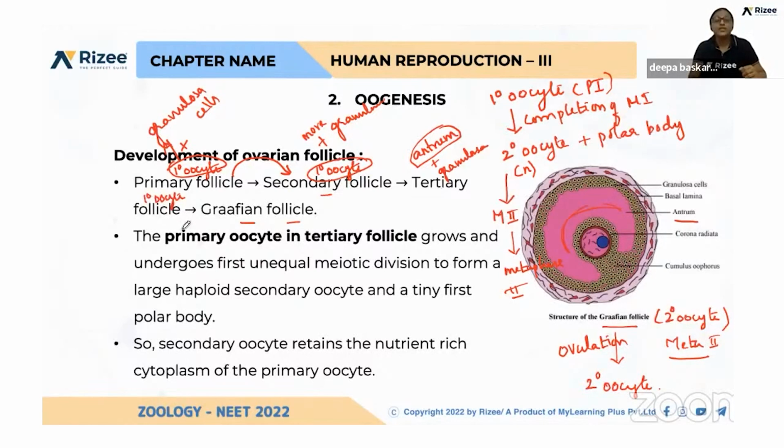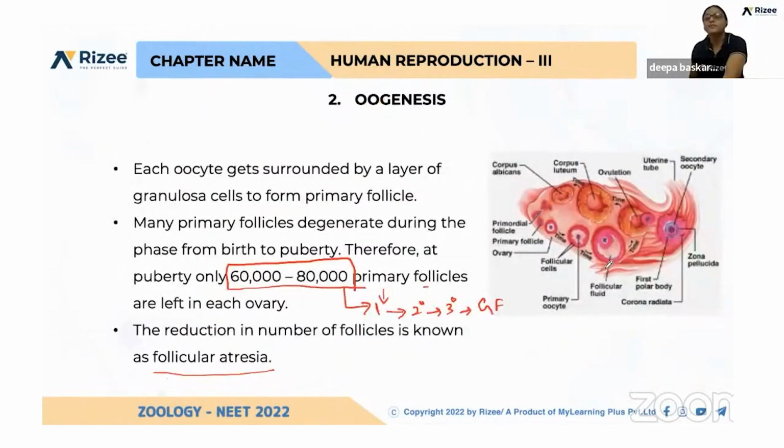Okay, so from this tertiary follicle, again, see here, so many primary follicles are there. That is, primary oocytes will be there, and that is covered by granulosa cells to form primary follicle, and that primary follicle is converted into secondary follicle and tertiary follicle. Again, tertiary follicle will be having antrum. Antrum is formed in tertiary follicle. So all these primary, secondary and tertiary follicles are having primary oocyte.